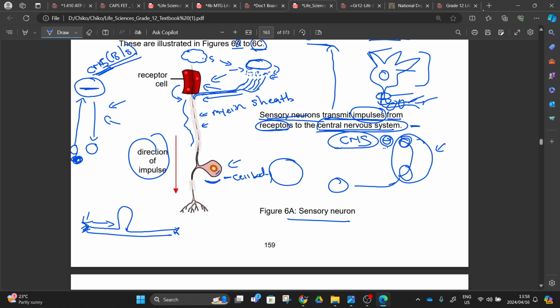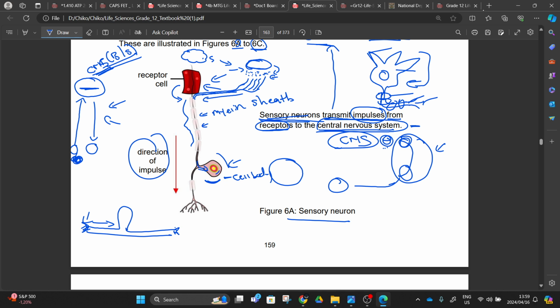You see that they didn't label this because the same thing is happening with our top right there. So this cell body, you can see this one cell body is naked, does not include the dendrites. This can give you a differentiation between a sensory neuron and a motor neuron. A cell body of a sensory neuron is not covered by the dendrites, but the one of a motor neuron is covered by the dendrites, right? So when it comes here, the dendrites will take the impulse to the cell body. When it reaches the cell body, it is going to be interpreted.